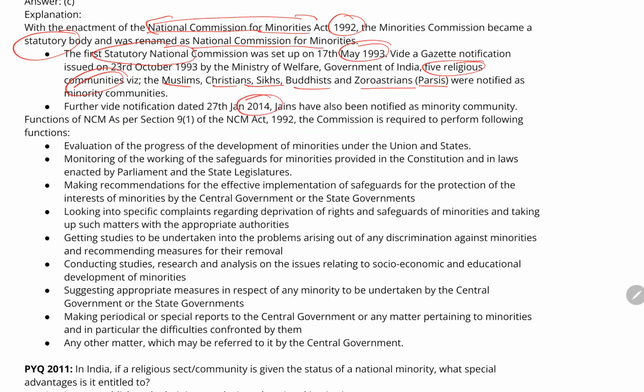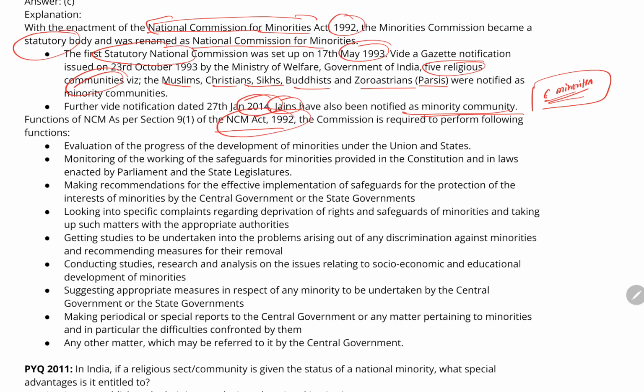But later, the Jain community was also added. This is an important point from the prelims point of view, that the Jain community is the last community added in the list of the minorities. So now we have a total of 6 minorities. Earlier it was 5, but the Jains were added in 2014, and Jains are the most prosperous minority community among all these 6 communities. It is notified under the National Commission for Minorities Act of 1992.